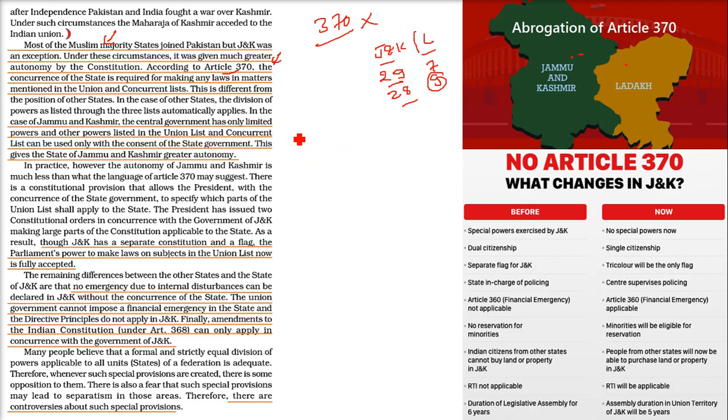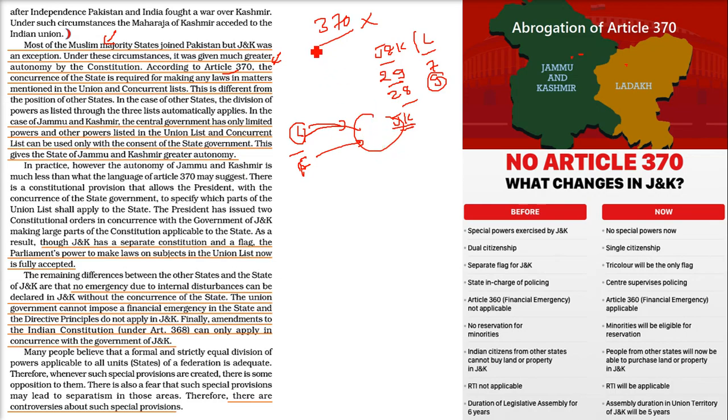Let me tell you that if a certain law is made, it has to be passed by the Jammu Kashmir Legislative Assembly. If they agree, then this law for the whole of India is applied to Jammu and Kashmir only when there is acceptance by the Jammu Kashmir Legislative Assembly. Along with that, if an emergency situation, like a financial emergency, arises, it cannot be imposed in Jammu Kashmir. Emergency cannot be applied there.